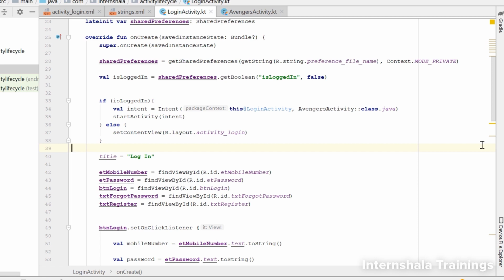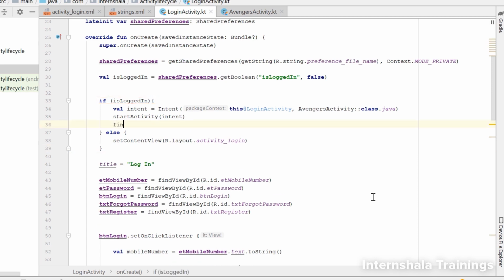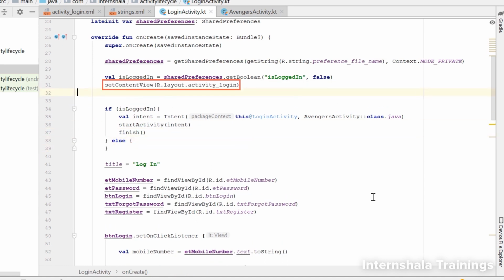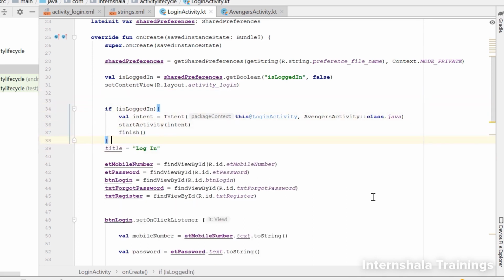Now to solve this, we can simply finish the login page once the user has logged in for the first time, so that when the user presses the back button, he is not taken back to the login page. So here, once the is logged in is true, and we know that it is not the first visit of the user, we will finish this activity. Done. Also, we will shift the setContent view here outside the login of the application so that the view is set before all the conditionals, and such things can work. Now we can remove this else block.